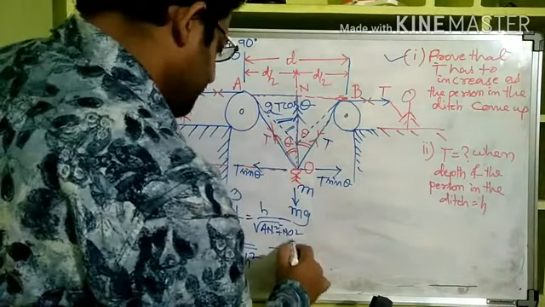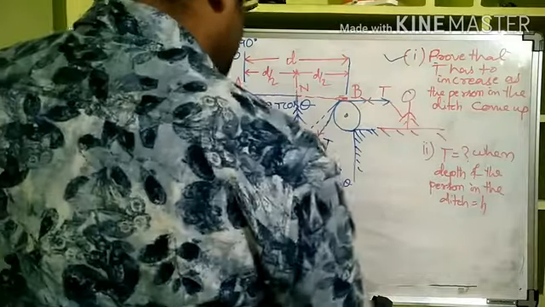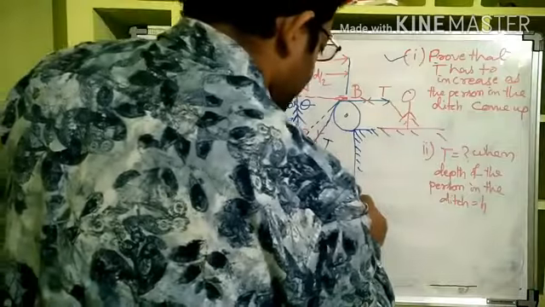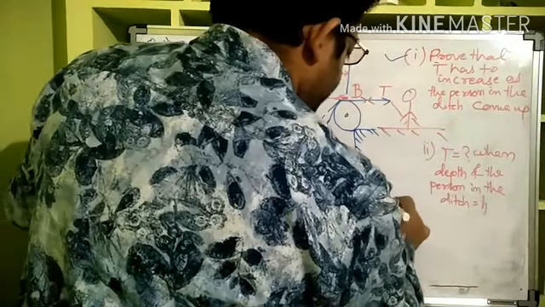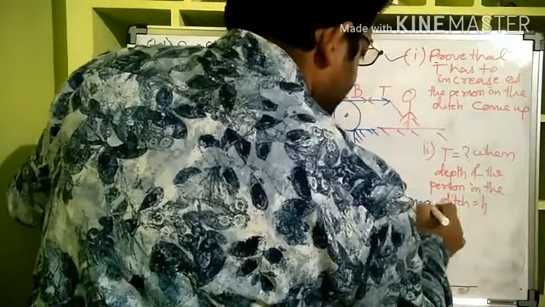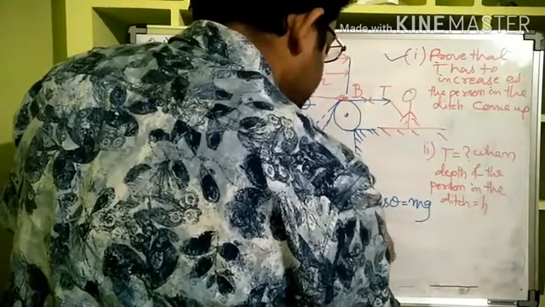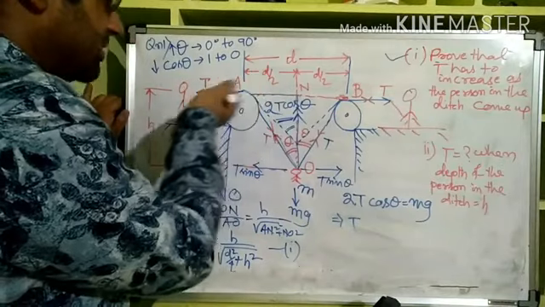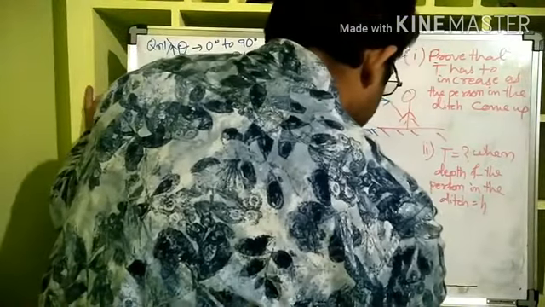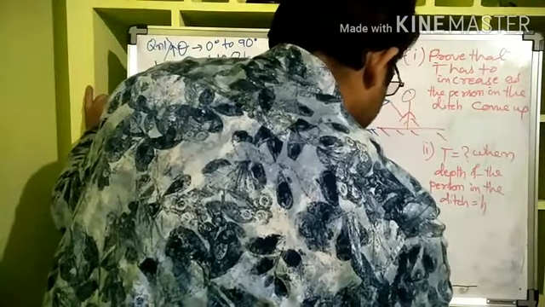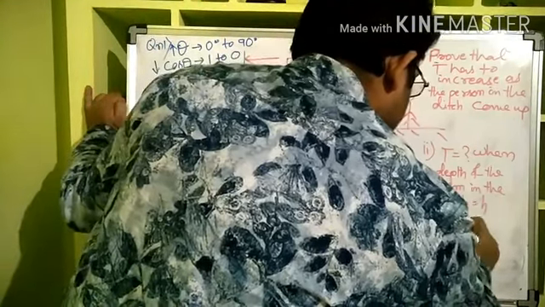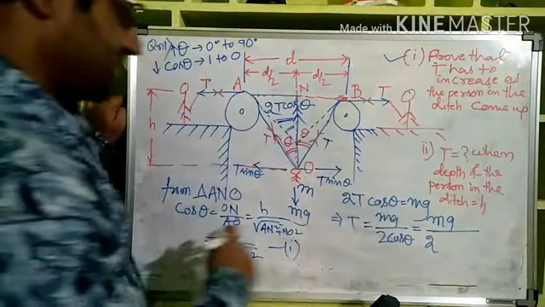So let us make it equation 1. Now we know that 2T cos theta is equal to mg, which implies that T is equal to mg by 2 cos theta. It has to be pulling, so it has to pull. So mg divided by 2, and cos theta we can take from equation 1.